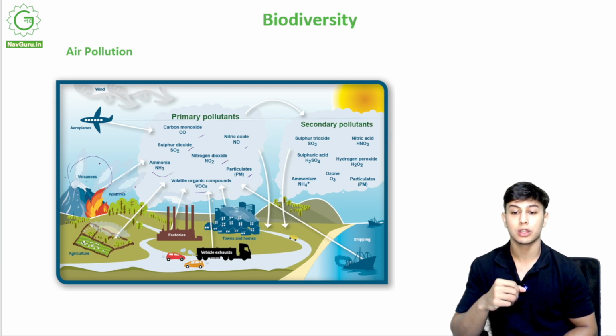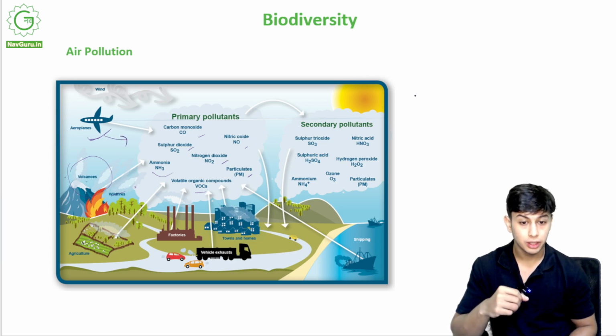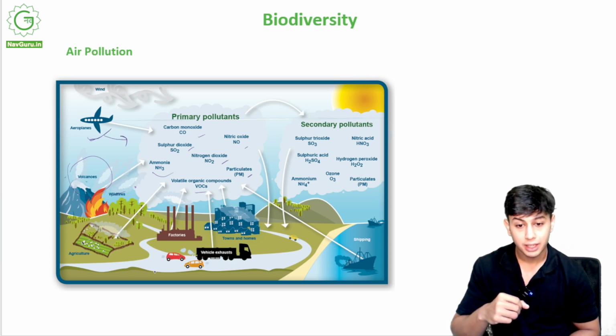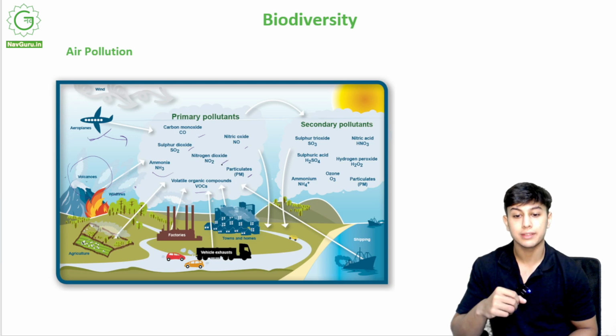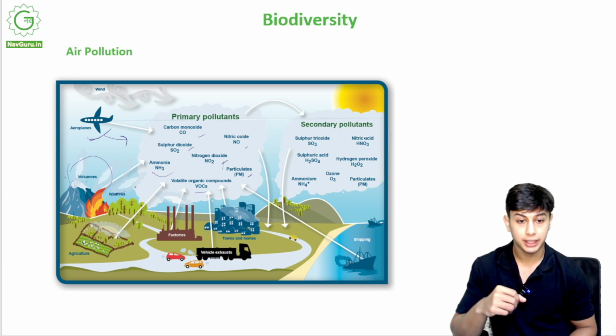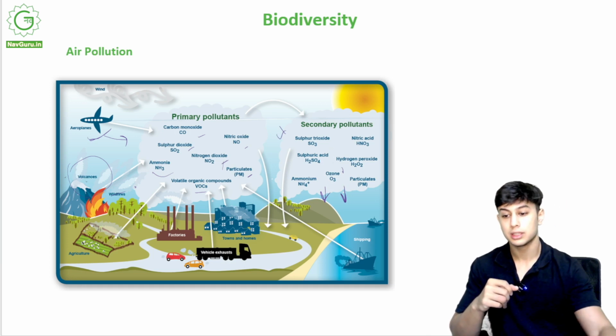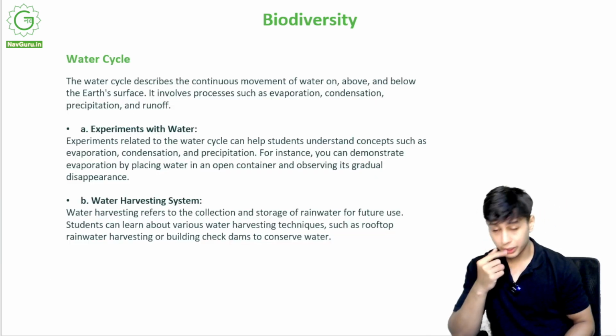Volcanoes release a lot of gases, airplanes release a lot of emissions, we get ships, cars and vehicles, and factories giving out a lot of pollution, right. Sulfur trioxide and nitric acid come down as acid rain. It also harms the ozone layer. This is air pollution. Now we come to the water cycle.